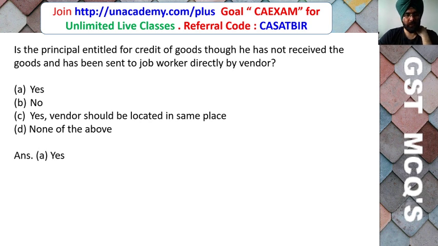So friends, here the correct answer is A. Yes, the principal is entitled for credit of capital goods though he has not received the goods. Say the principal sends the goods directly to the job worker's premises without receiving the goods at his place of business, then also he is entitled to avail input tax credit.